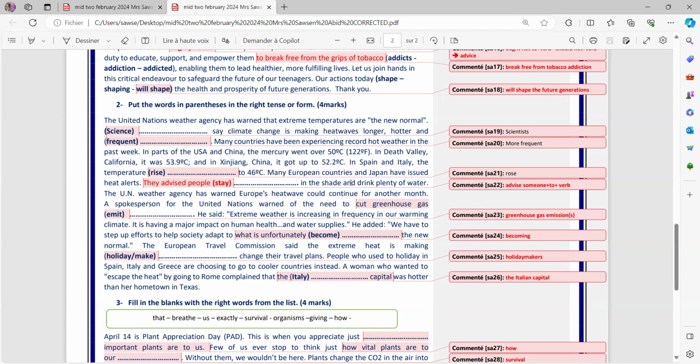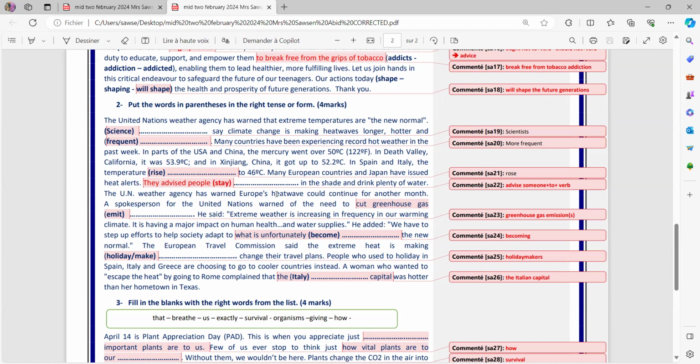Many European countries and Japan have used heat alerts. They advised, again, this is the best, people, of course, with the verb advise, we need to plus verb. So they advise people to stay in the shade and drink plenty of water. The UN Weather Agency has warned Europe's heat wave could continue for another month.